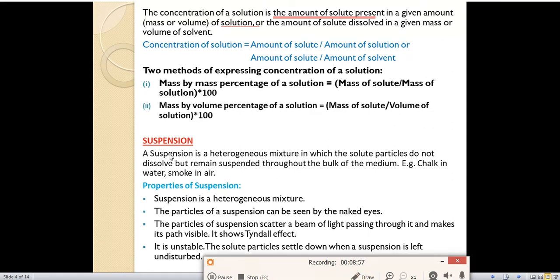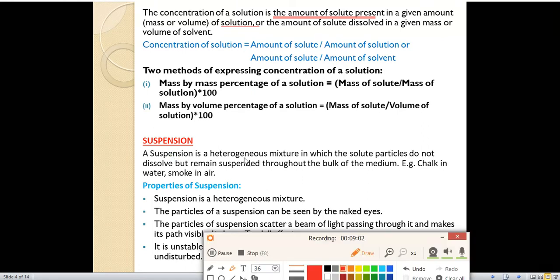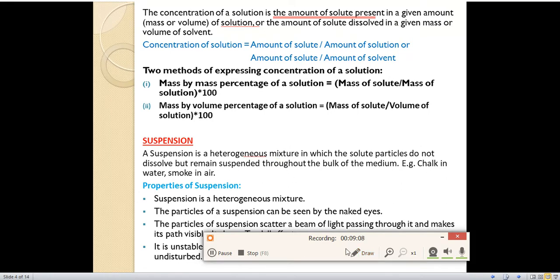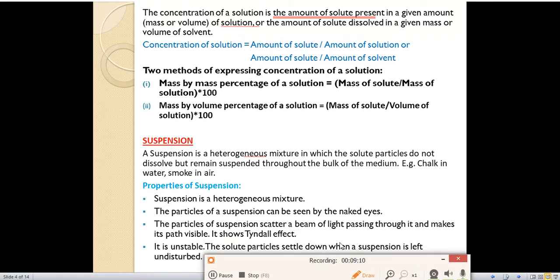Our next topic is suspension. What is suspension? A suspension is a heterogeneous mixture in which the solute particles do not dissolve but remain suspended throughout the bulk of the medium.